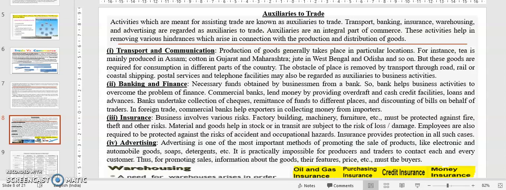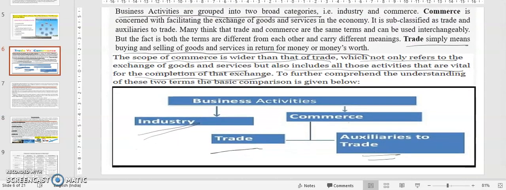Now I have said in the previous lecture that commerce is divided into two parts, that is trade and auxiliaries to trade. First of all, I want to tell you a thing. Don't make any kind of spelling mistakes. It will be very difficult to score good marks in the examination if you continuously make mistakes in spelling. So just see each and every word and try to write each and every word in your copy carefully, right? So now you were saying that trade and auxiliaries to trade.